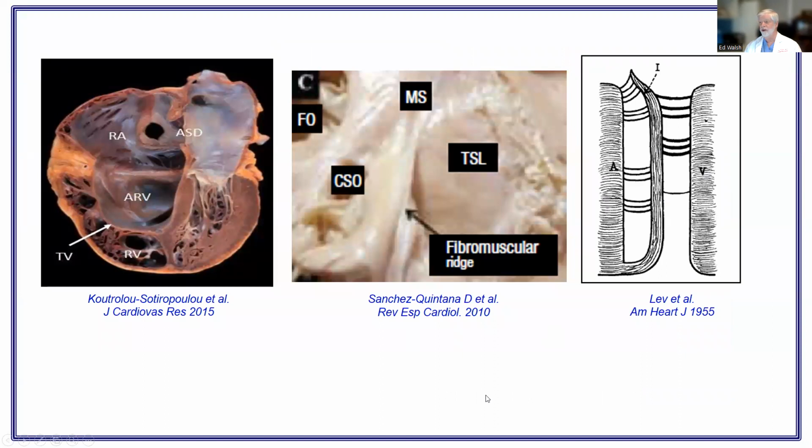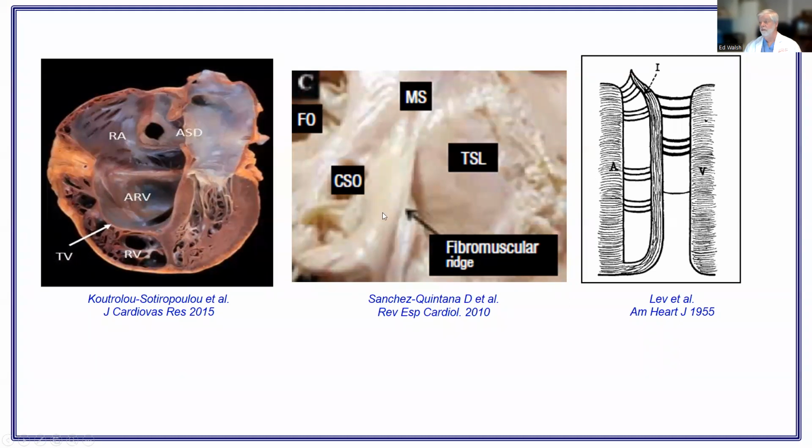And we're not the first ones, or the only ones, to talk about this ridge. It's been known about for a long time. And the surgeons weren't surprised when we mentioned it. They said, yeah, we see that all the time. But these are just some other publications going back as far as the 1950s from Maury Lev. He talked about this ridge, which he called an intermediate bundle, between the atrium and the ventricle, and that's where he found accessory pathways.